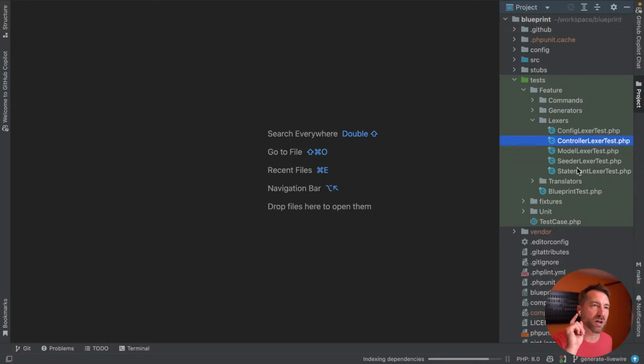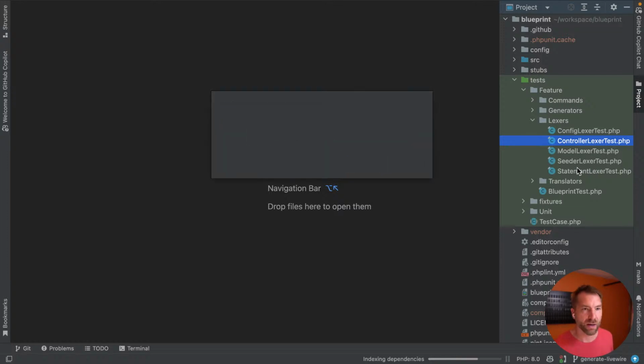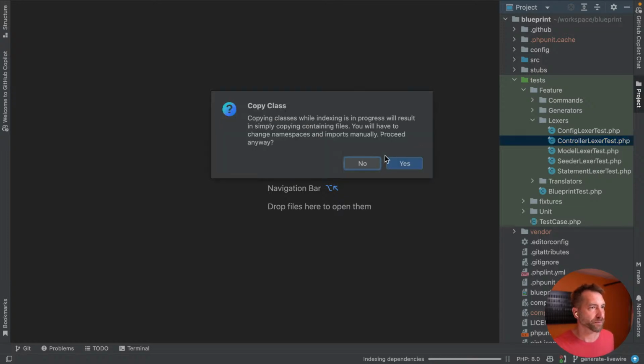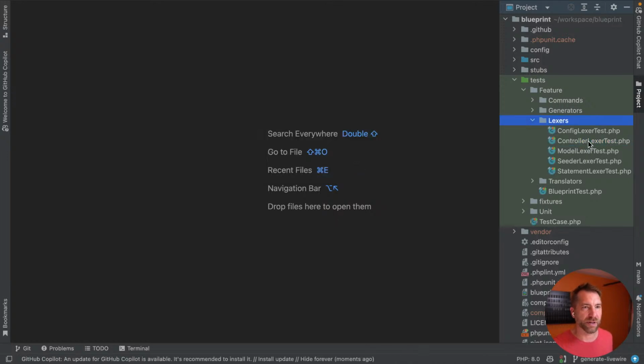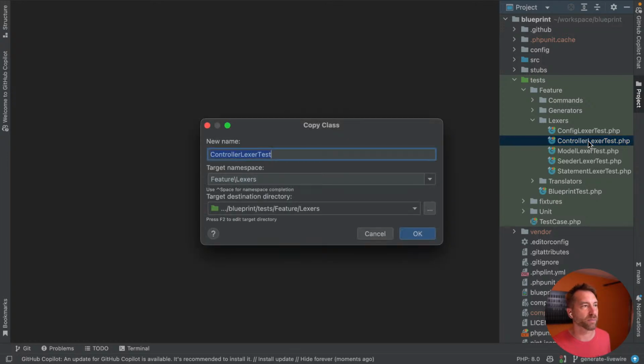It's going to be most like the controller lexer because again, a component for Livewire, the component class, is effectively your controller. You just name more properties and so forth on it. But the point is that as you define it, it's going to be much more akin to a controller than it would be a model or a seeder or any of that kind of stuff. So let's copy controller lexer, copying class. We have to wait for these indices to update here. All right, there we go. So let's call this the component,